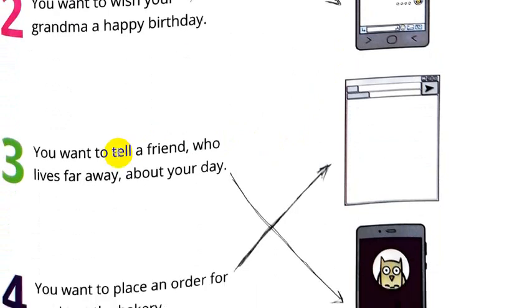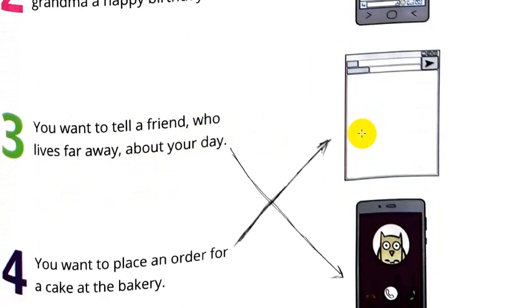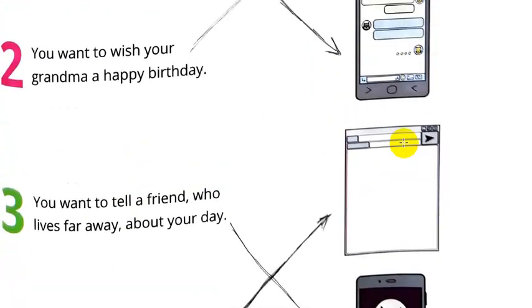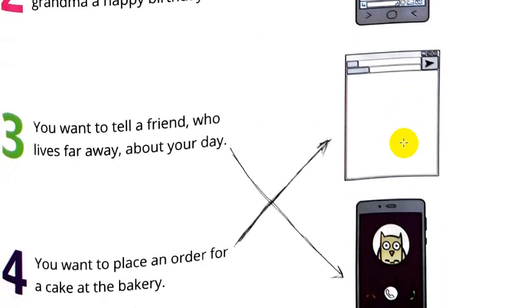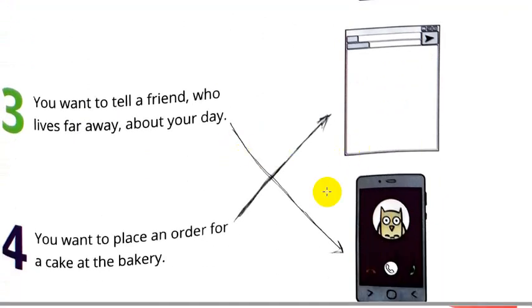Number 3. You want to tell a friend who lives far away about your day. Which picture? Yes, picture number 4. Number 4. You want to place an order for a cake at the bakery. Which picture? Excellent. Picture number 3.